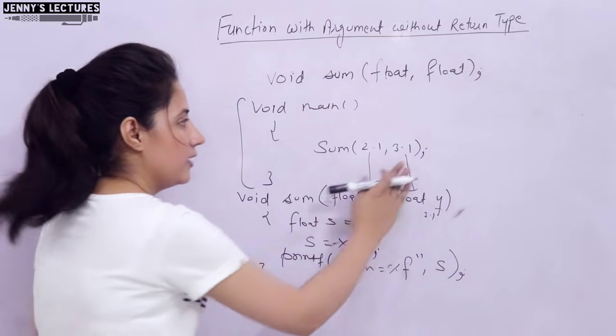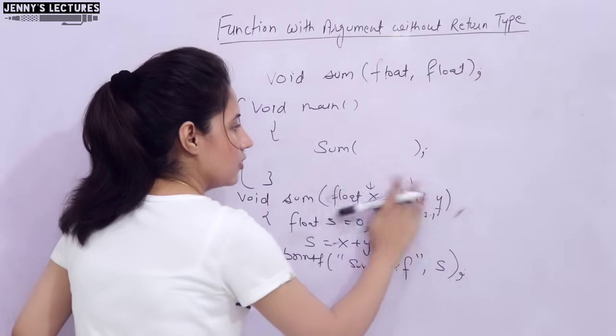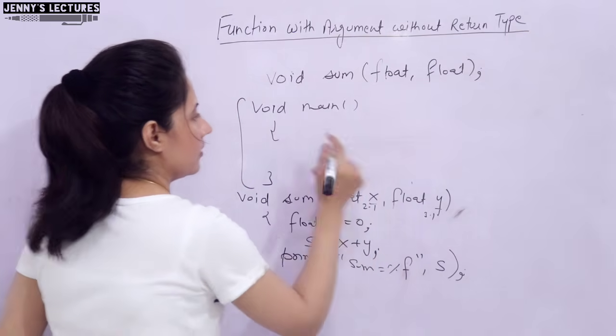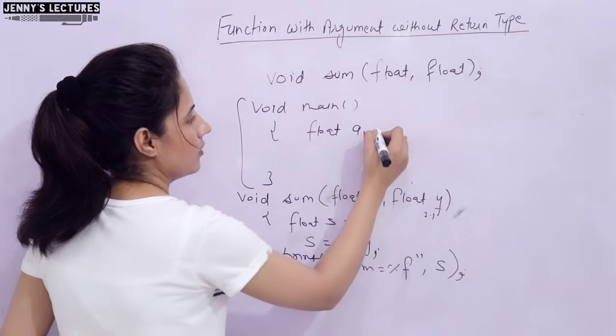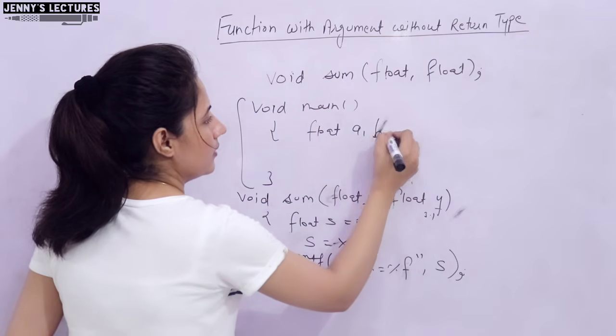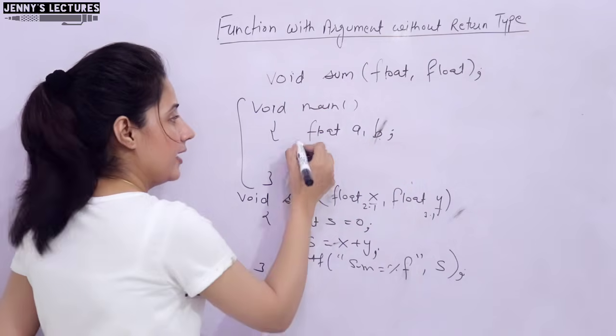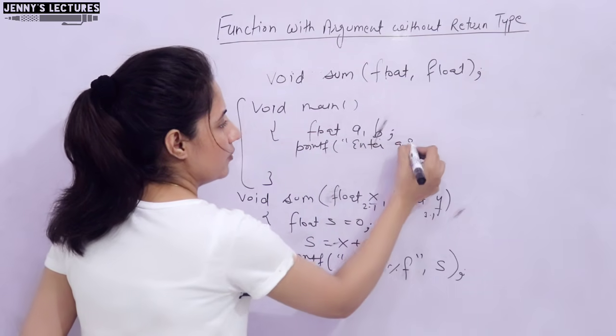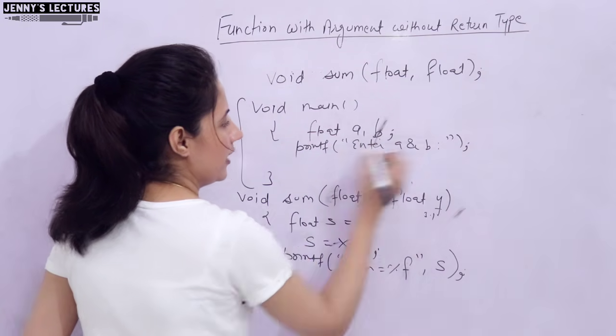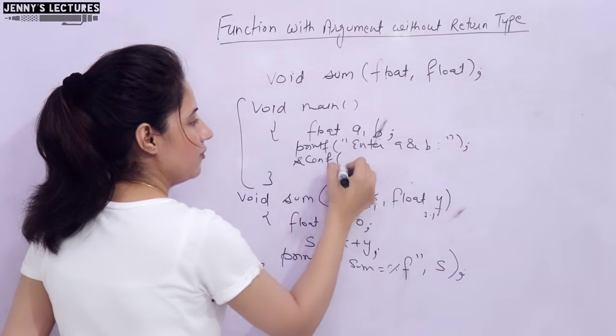So, the user should enter. So, here what you can say, we can take two variables a comma b, and here with printf we can ask from the user to enter values of a and b, and with scanf what we can do?